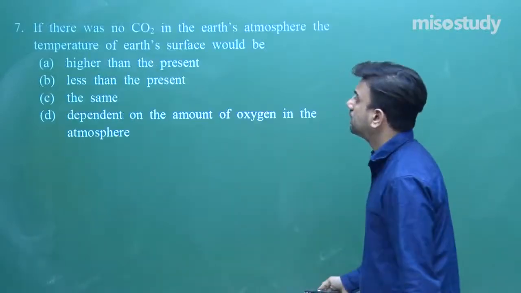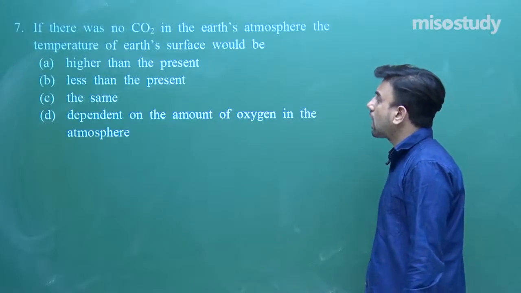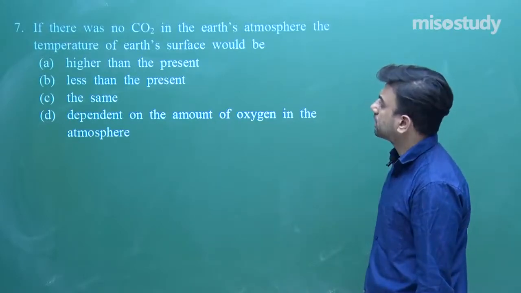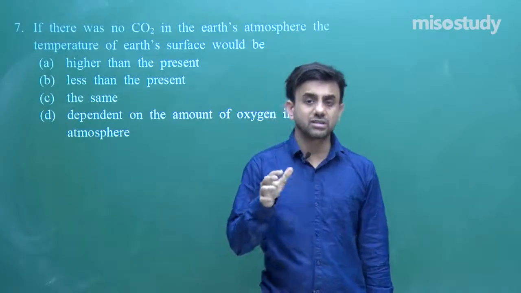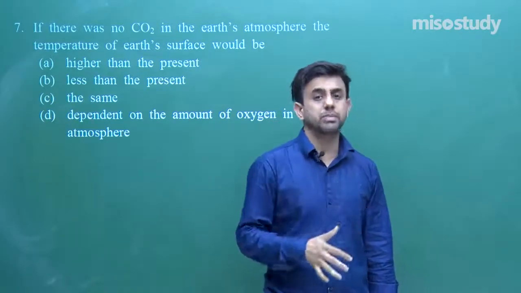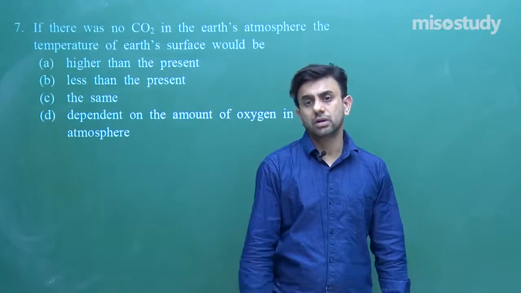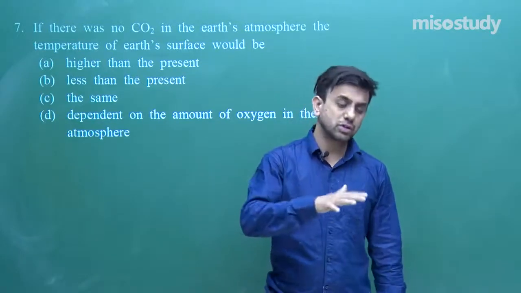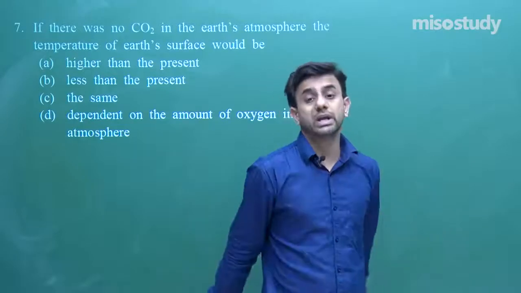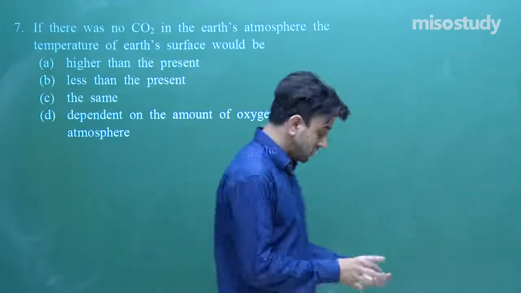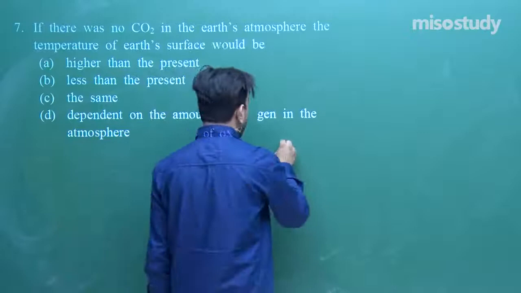Next, what will we see? If there was no carbon dioxide in the Earth's atmosphere, the temperature of Earth's surface would be... Now, the carbon dioxide acts as an insulator and does not allow the temperature of the Earth to reduce, right? It acts as an insulator and prevents the heat from escaping from the Earth's environment, right? So we can write this as